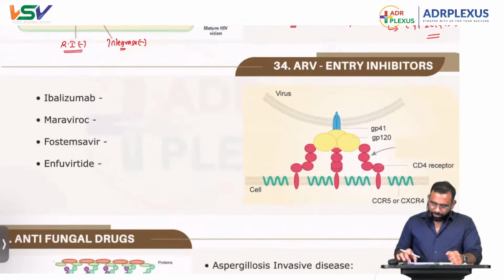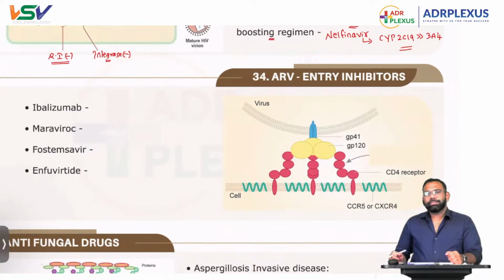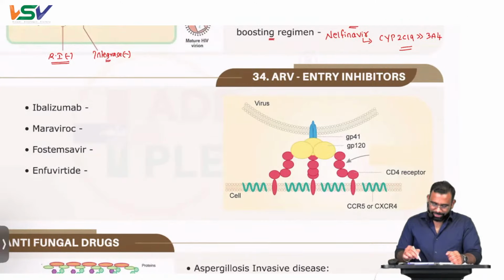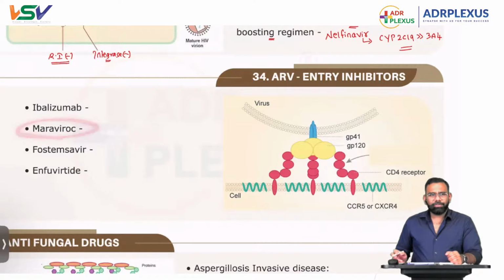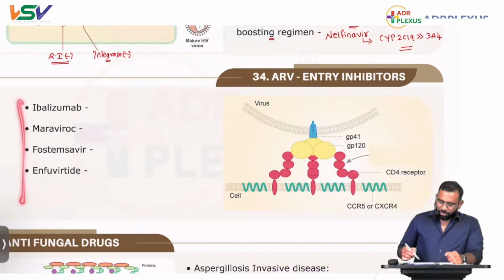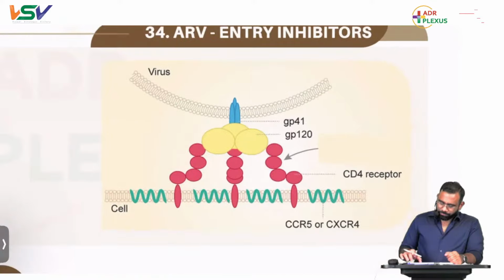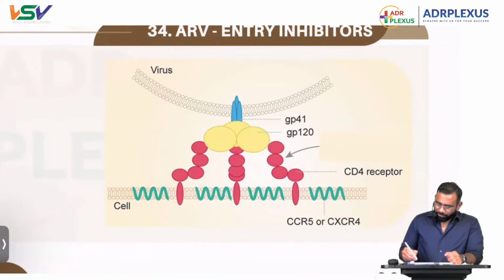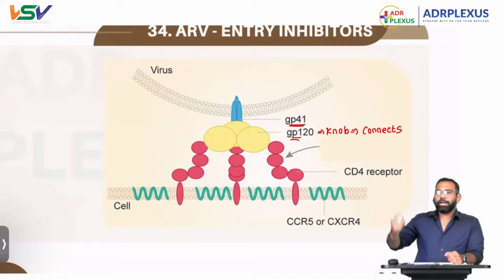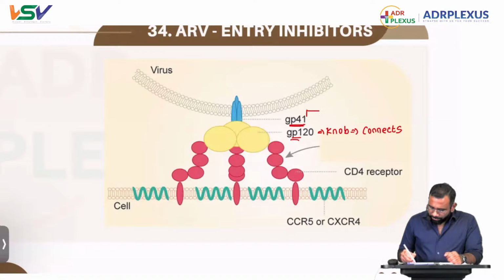Now come to a very important one: newer antiretroviral drugs, the entry inhibitors. This exact question, maraviroc, I think, was given in the recent INICET November 2024. Let's see how these drugs act. This is a picture of a virus having GP41 and GP120. GP120 is a knob-like structure that connects the virus to our human host cell. GP41 is a stalk-like structure that helps with fusion.